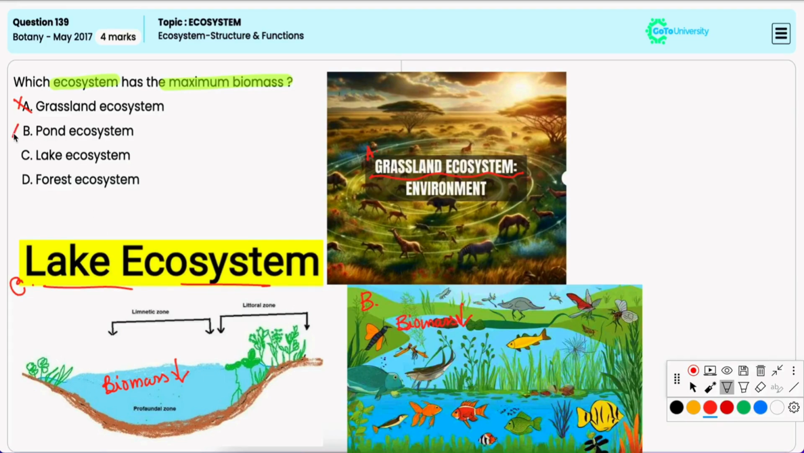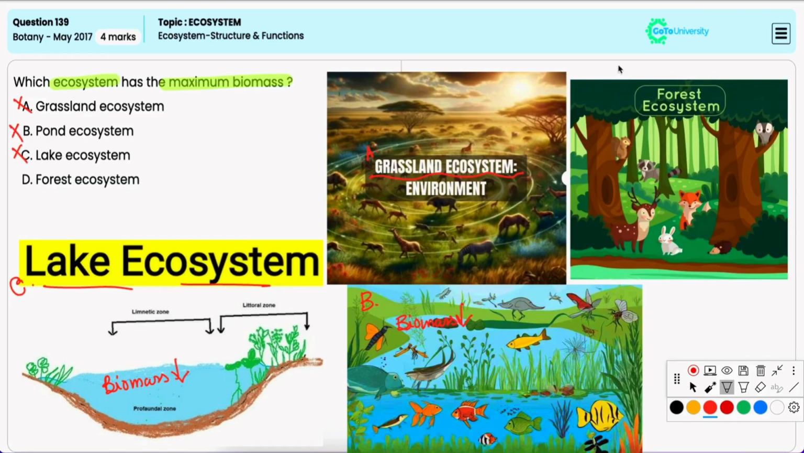Option D, forest ecosystem. Now, forest ecosystems have the maximum biomass because of a large number of trees which are very massive and also long lived. So trees contribute to the biomass through their trunks, branches, leaves, and roots. And tropical rainforests particularly have the highest biomass among all ecosystems due to their dense vegetation and favorable growth conditions. Hence, it is the correct option.